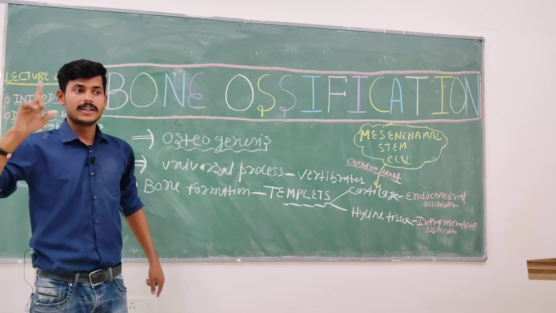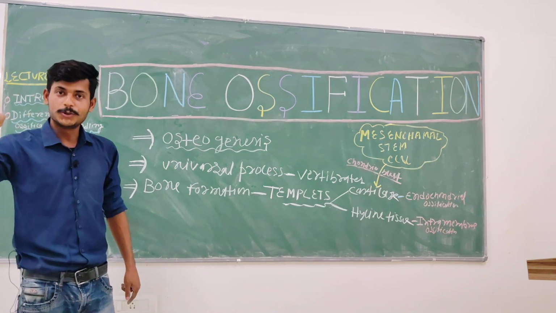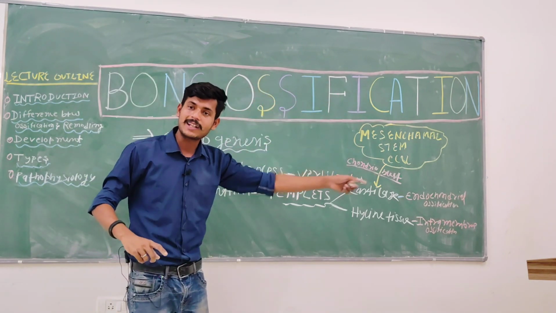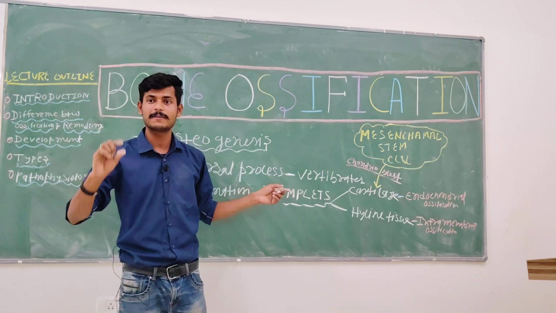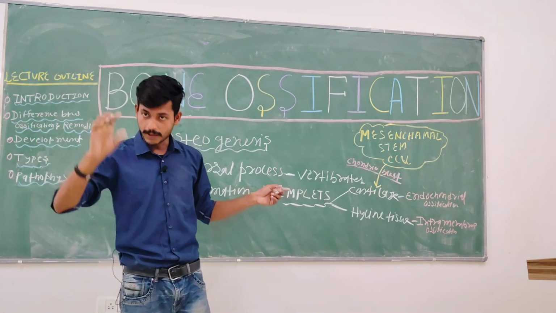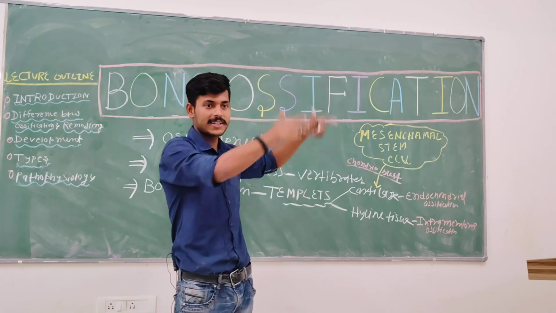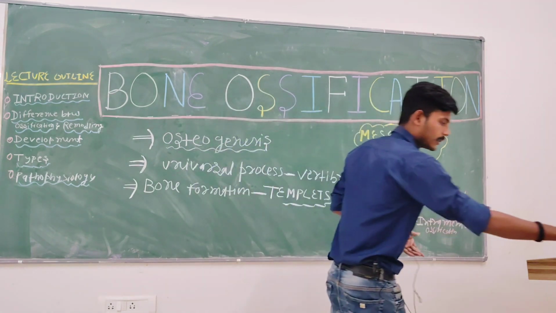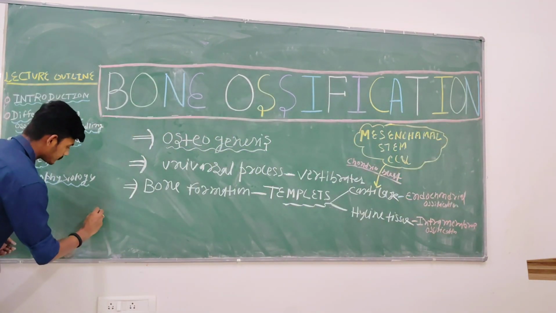If you remember the previous lecture, in the microscopic structure of the bone there is one artery called the nutrient artery, which supplies blood to the bone marrow and the rest of the bone. I am roughly showing you.